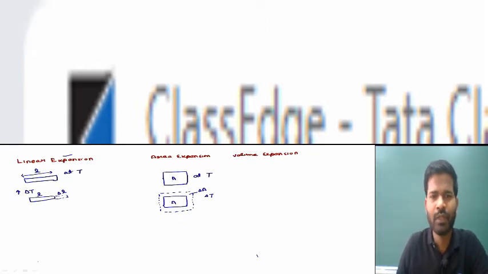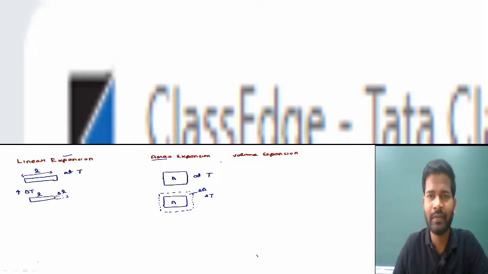If we raise the temperature of that square by a very small amount delta T, then its area would change by delta A, because a small change in temperature gives a small change in area. So it is called the area expansion, because area is expanding. It is very easy to understand. If the length is changing, it is linear expansion. If area is changing, it is area expansion.